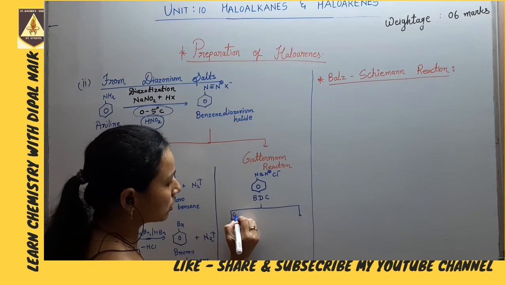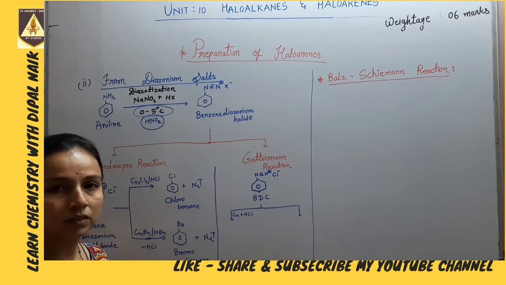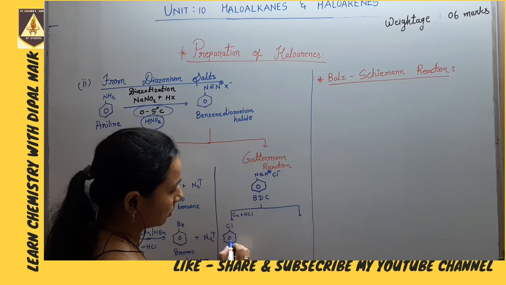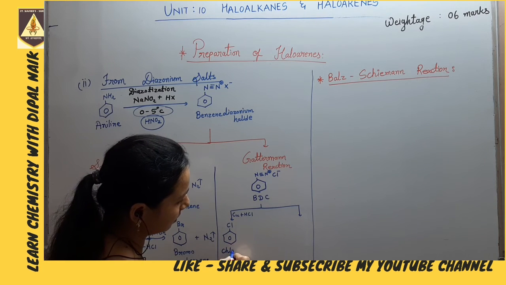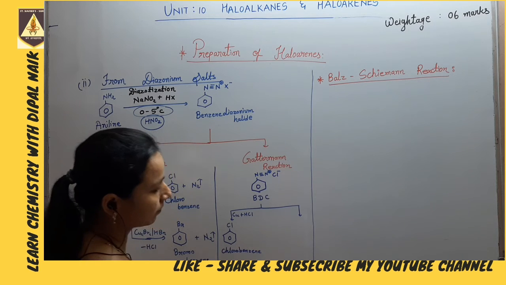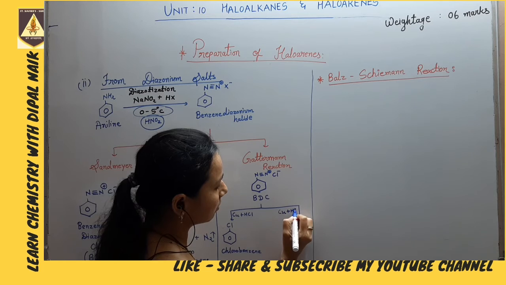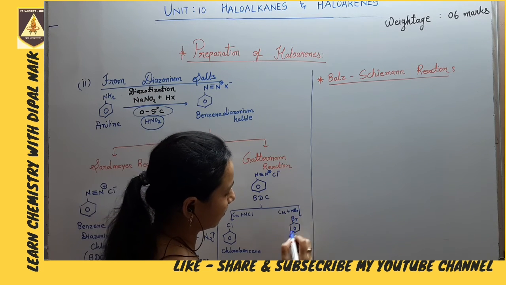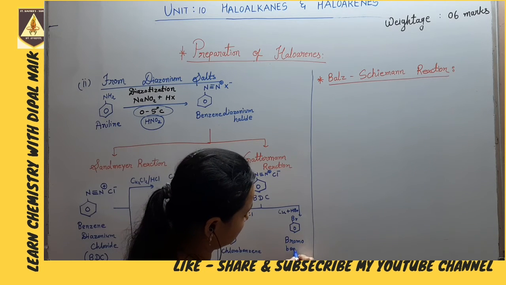Here we just use Cu powder and HCl, so we have the chloro derivative, chlorobenzene, and with Cu powder and HBr, it gives the bromo derivative, bromobenzene.